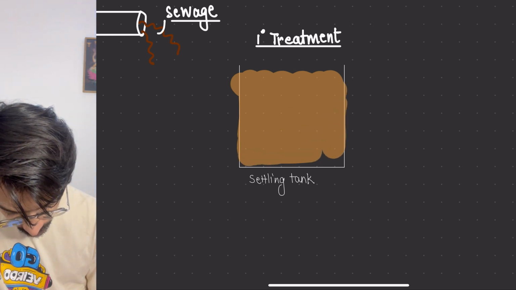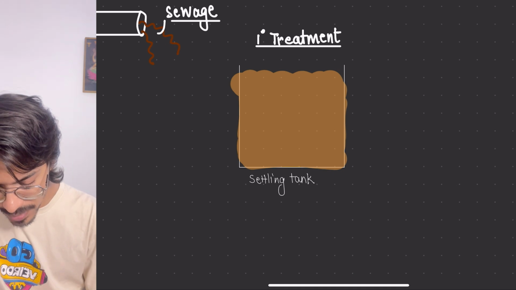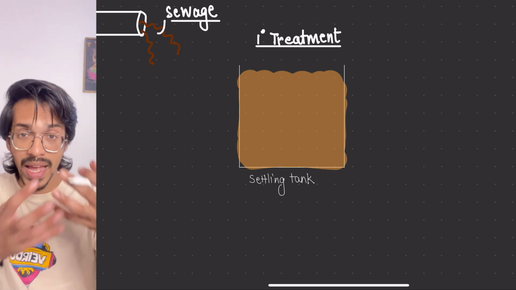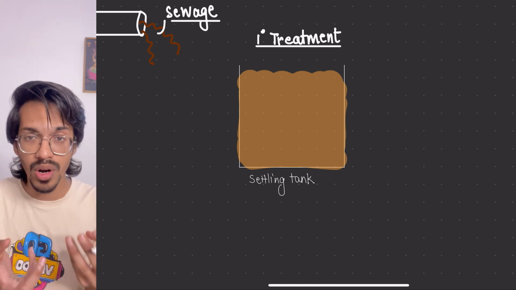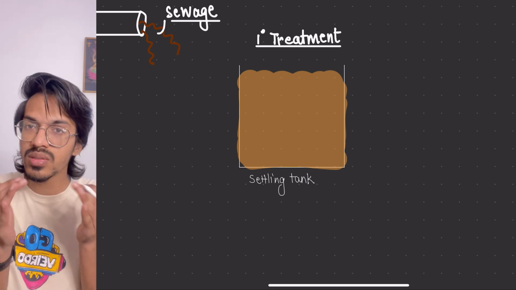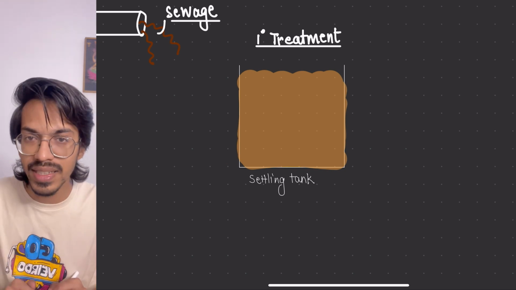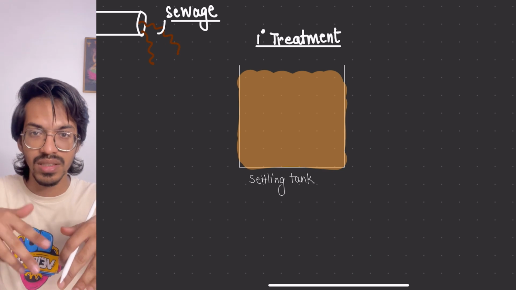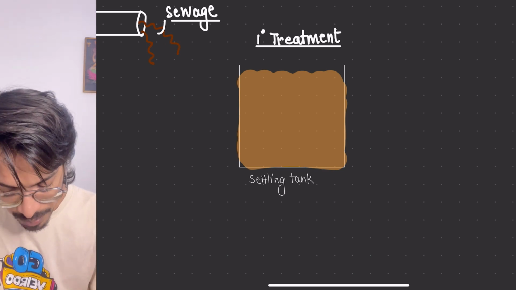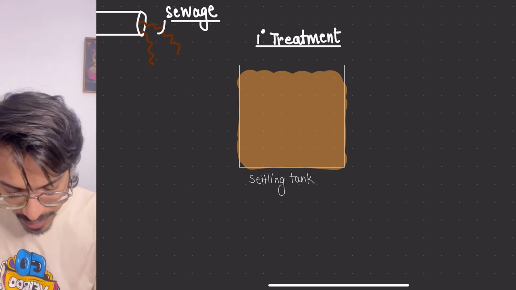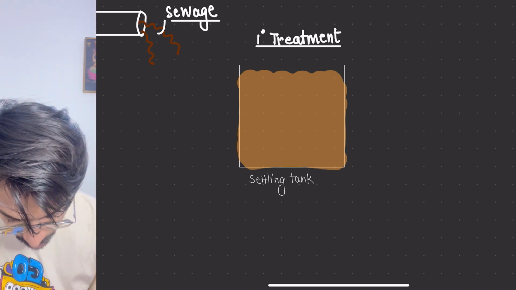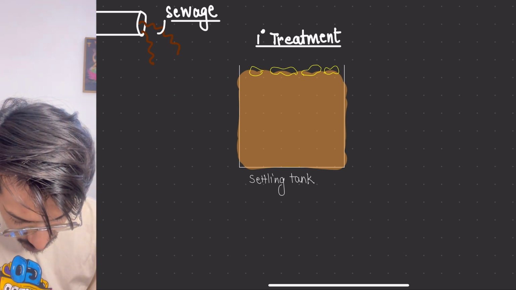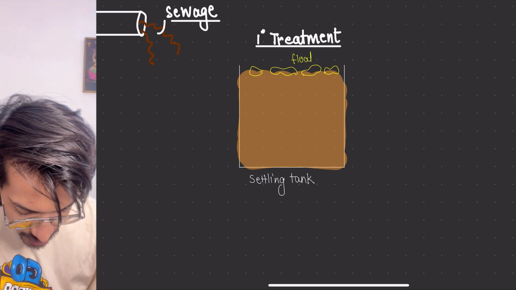Now in this sewage, what things are present? We have heavy substances and lighter substances according to weight. The heavy substances won't be able to float on the water, they will settle down. Other substances are lighter than the water or the sewage, and they will be floating on it. For example, polythene, olefin, these things will be floating on the top. These are the floating debris.